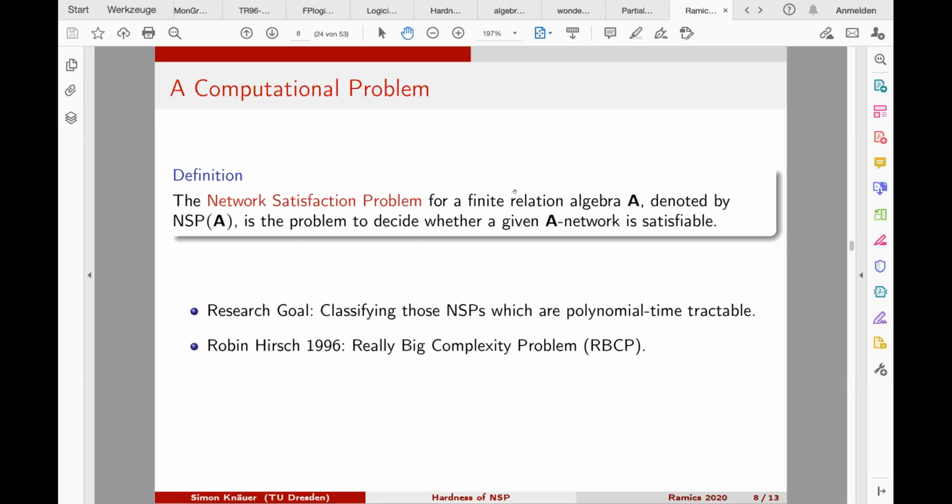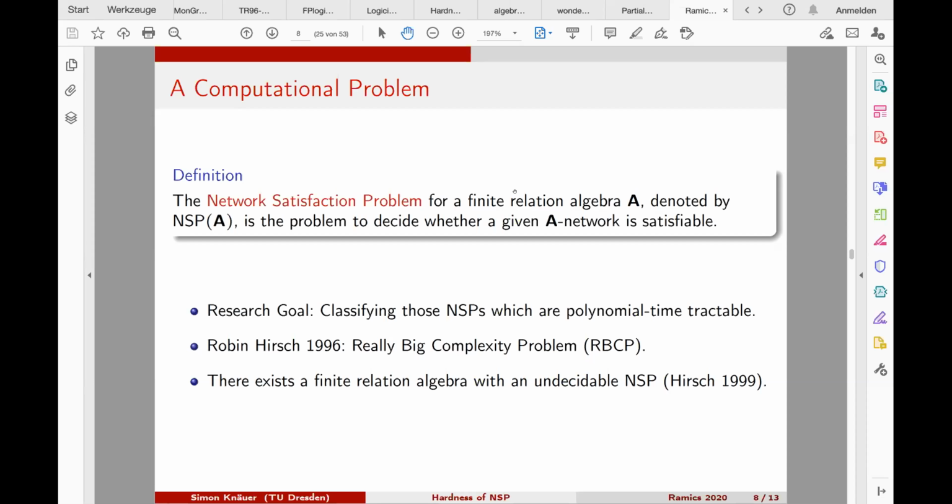And this was stated as a classification question by Robin Hirsch in 1996. And he called this the really big complexity problem. And he also gave an example why this is really big in 1999. For example, there exists a finite relation algebra where the network satisfaction problem is undecidable. So maybe this gives you some intuition.